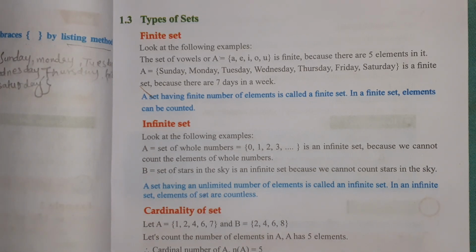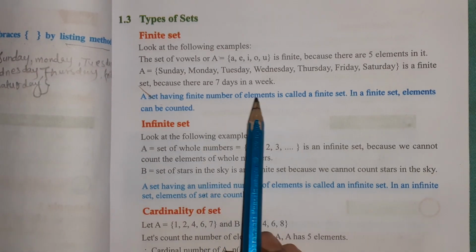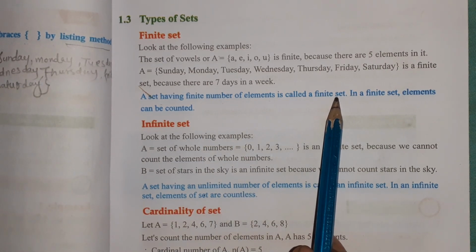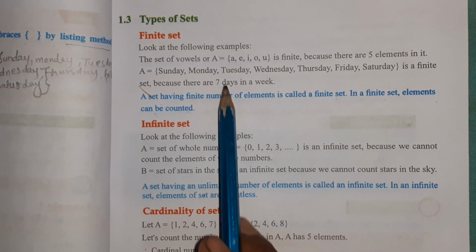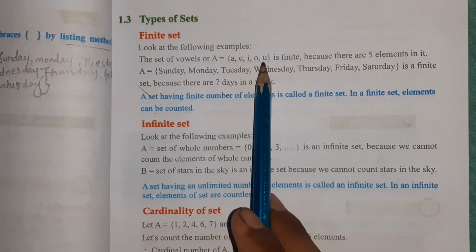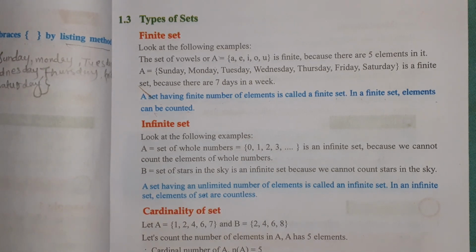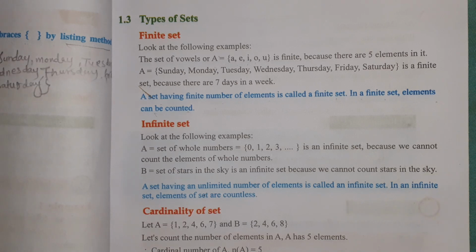In this video, we are talking about types of set. First one is finite set. A set having finite number of elements is called finite set. In a finite set, elements can be counted. For example, A = {a, e, i, o, u}. The elements can be counted: 1, 2, 3, 4, 5. That is called a finite set.